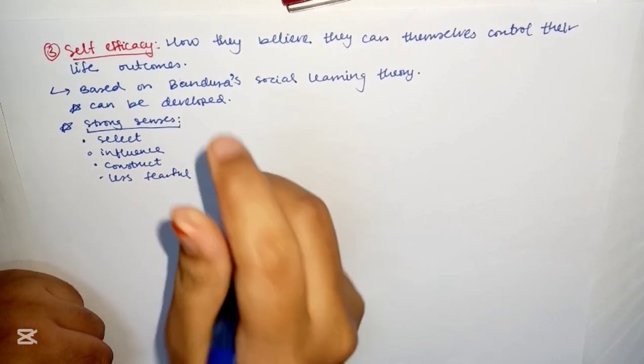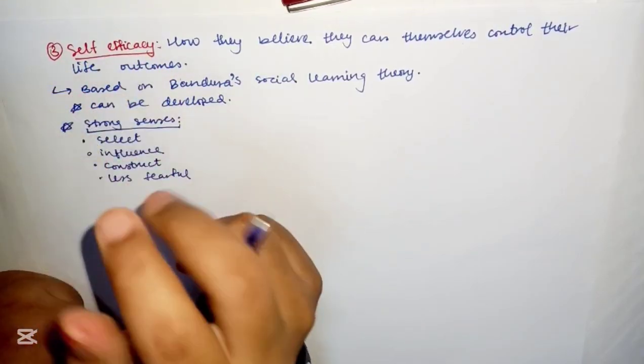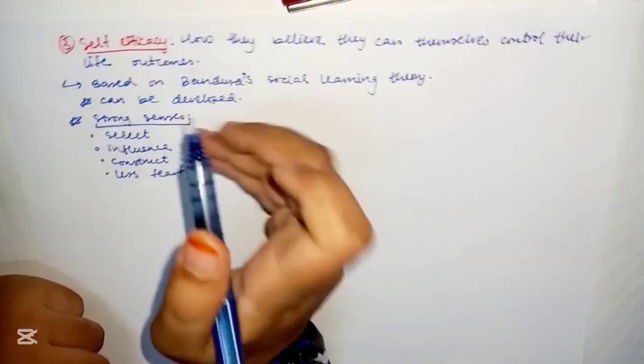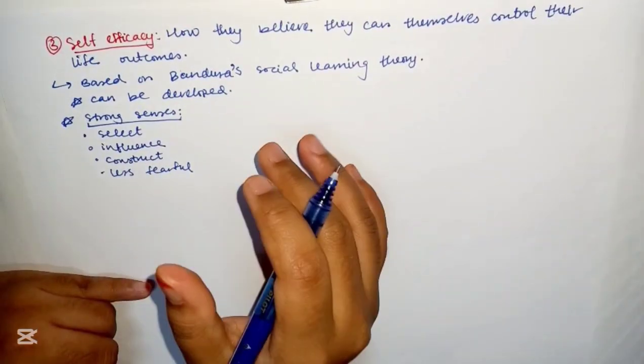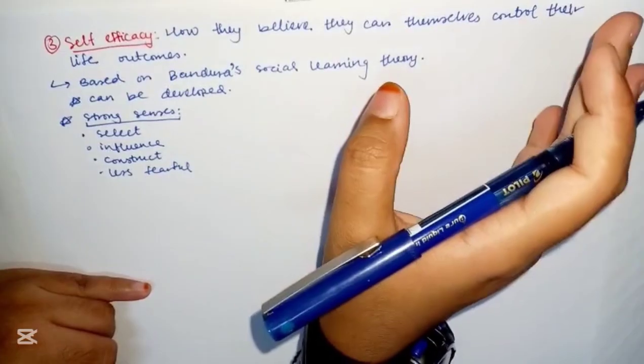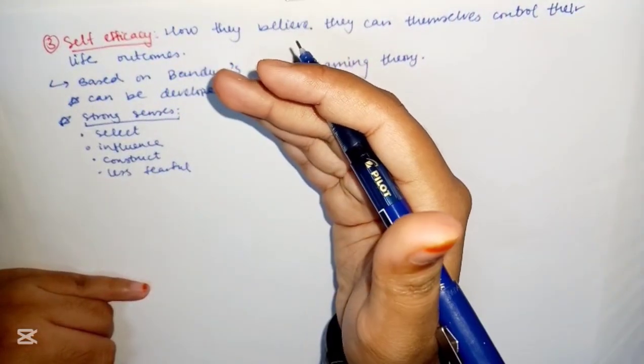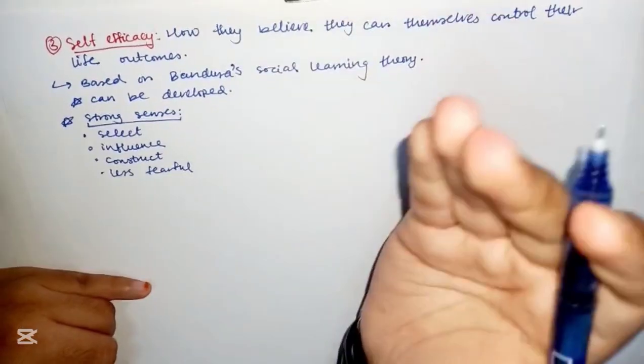It may come as a question: what is the characteristic of a strong sense of self-efficacy in a person? Then this may be the question, and this may be the answer. People with high self-efficacy can be found to stop smoking, according to studies, the moment they decide to do so. So they have strong belief in themselves. Whenever they decide on something, they can do it.